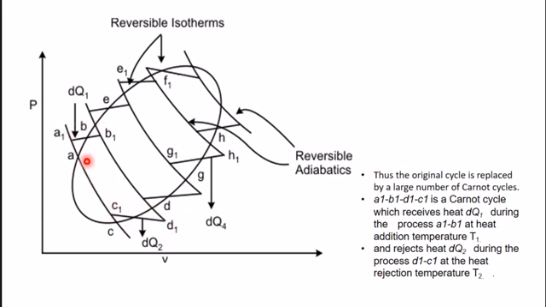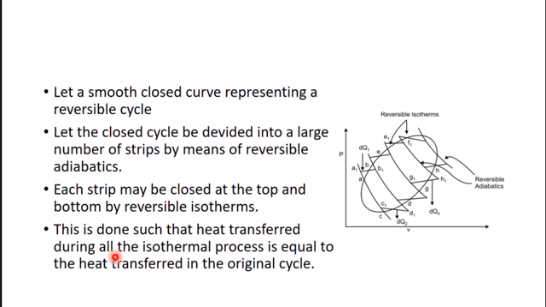So let us assume this is A to B, the original reversible process, and this AB is replaced by a reversible adiabatic process, the A1B1 isotherm, and a reversible adiabatic process. Same way here CD is the original reversible process that is replaced by this reversible isotherm and adiabatics.